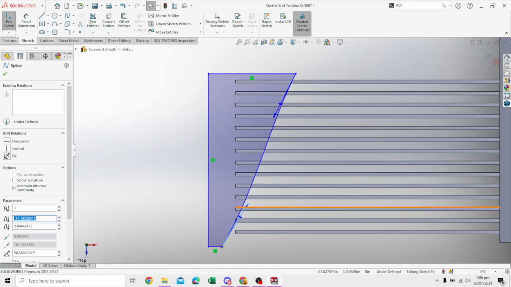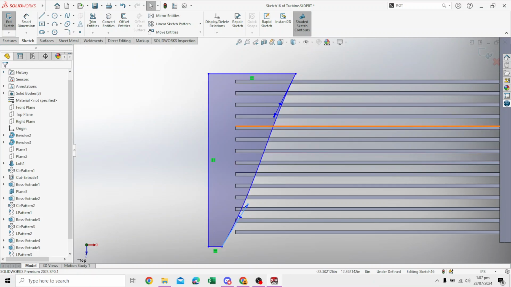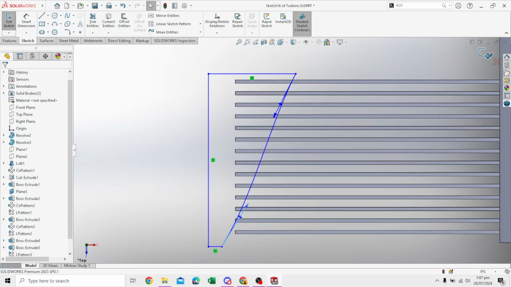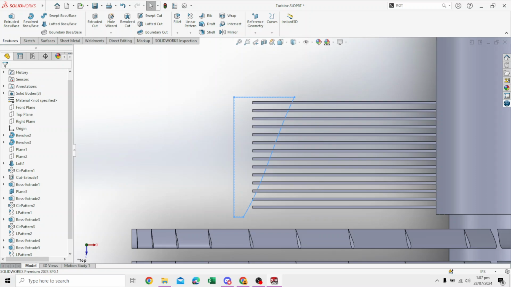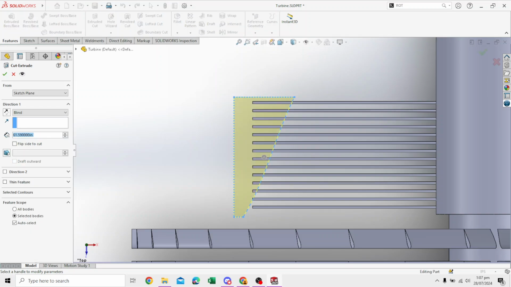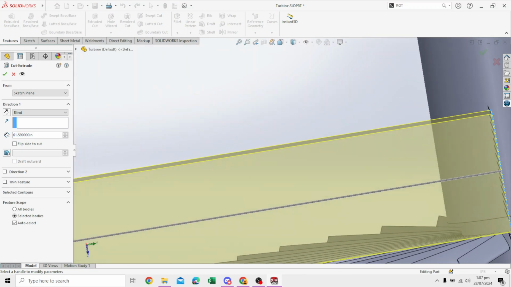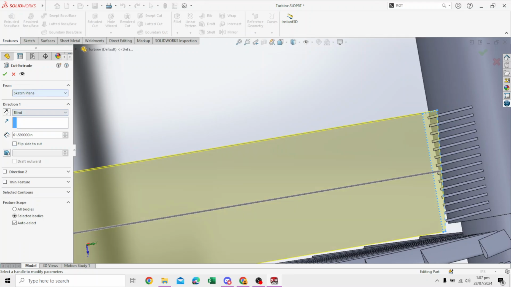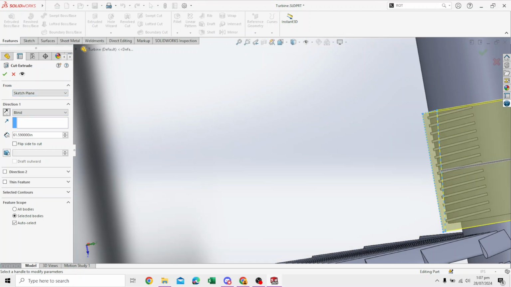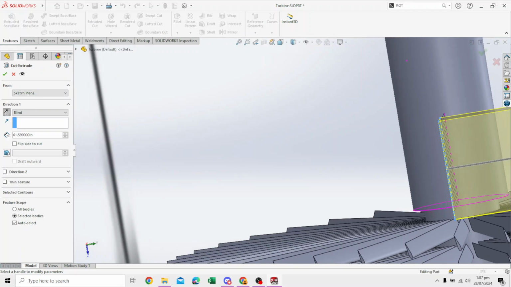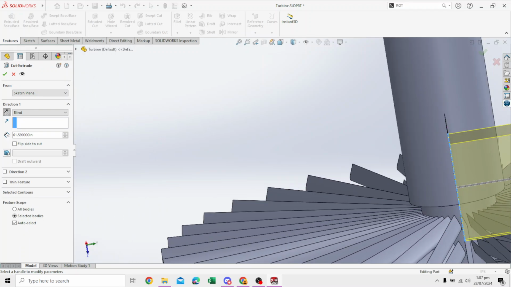Okay, this is done. We will say this is what we need, and exit the sketch. Okay, then we go on to extruded cut, and in the extruded cut, select invert the direction, since it's originating from that direction.